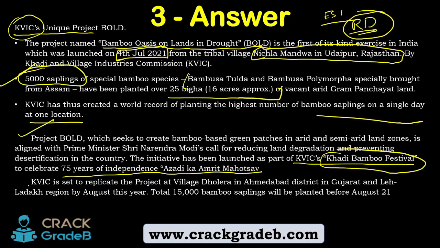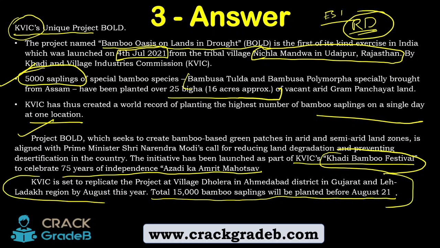Then KVIC is set to replicate the project at village Dholera in Ahmedabad district in Gujarat and in the Leh Ladakh region by August this year. A total of 15,000 bamboo saplings will be planted before August 2021. If you are following our current affairs material, this Leh Ladakh news came up in the month of August, and one of the paramilitary forces has been roped in by the KVIC.